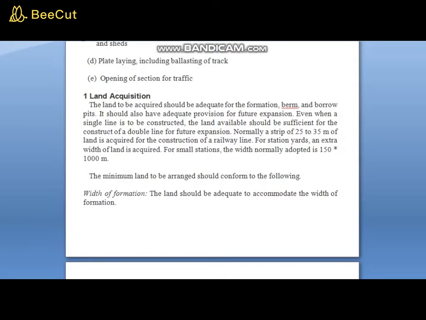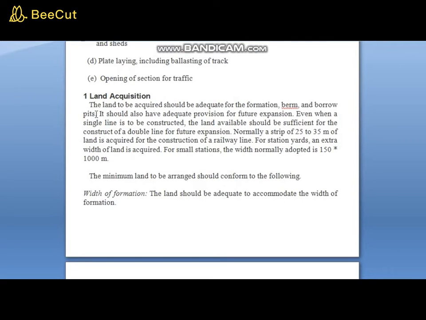First one, the land acquisition. The land to be acquired should be adequate for the formation, berm and borrow pits. It should also have adequate provisions for future expansion even when a single line is to be constructed. The land available should be sufficient for the construction of a double line for future expansion. Normally, a strip of 25 to 35 meters of land is acquired for the construction of a railway line. For station yards, an extra width of land is required. For small stations, the width normally adopted is 150 by 1000 meters.